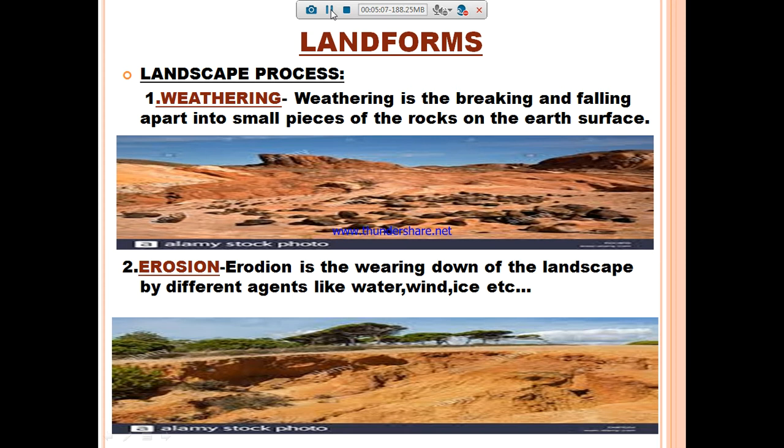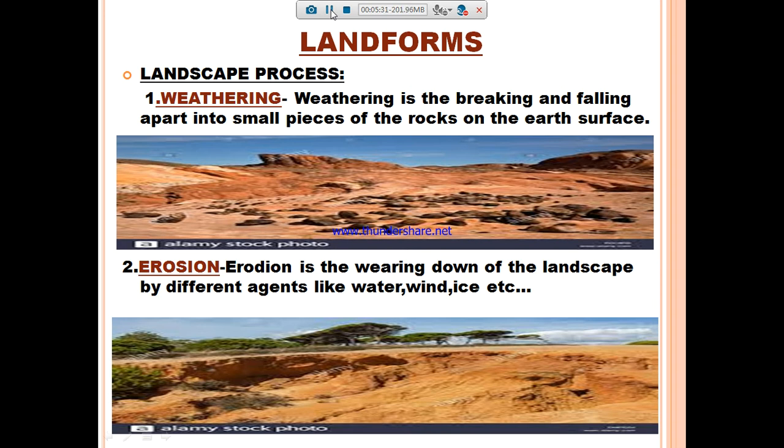This happens due to the wind, the river flowing, heavy air masses, or chemical changes. So these rocks are breaking and falling apart into small pieces on the earth's surface. If you see the picture, it's one kind of rock breaking and falling into small pieces.